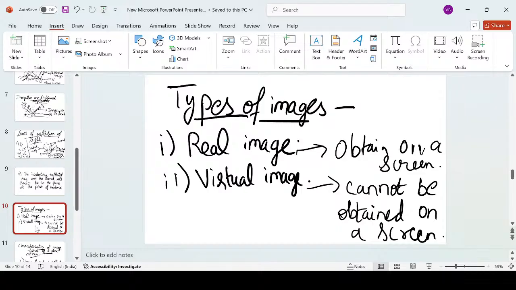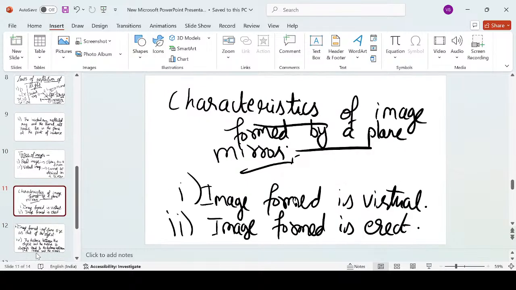But many a time it happens that the image will not be formed on a screen. They are forming inside or behind the mirror or the reflecting surface. Such types of images are called virtual images. They cannot be obtained on a screen. They will be visualized. We can see them inside the reflecting surface, where no screen is present. Okay, next comes the characteristics of the image formed by a plane mirror.